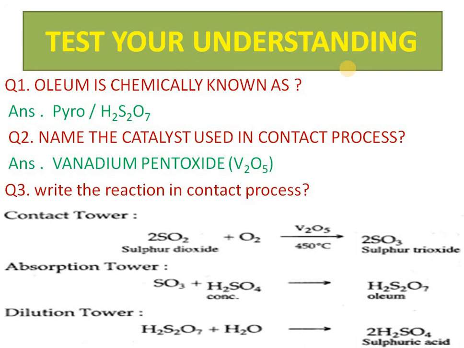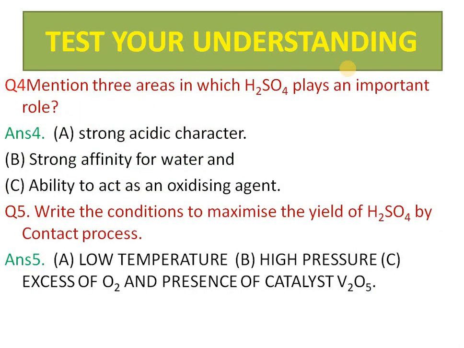Next is, write the reactions in the contact process. So we have 3 reactions: sulfur is oxidized to sulfur dioxide, plus oxygen gives sulfur trioxide. Sulfur trioxide dissolved in sulfuric acid gives oleum. And oleum plus H2SO4 gives the required percentage of sulfuric acid. Name the 3 areas in which sulfuric acid plays an important role: strong acidic character, strong affinity for water, and ability to act as an oxidizing agent.